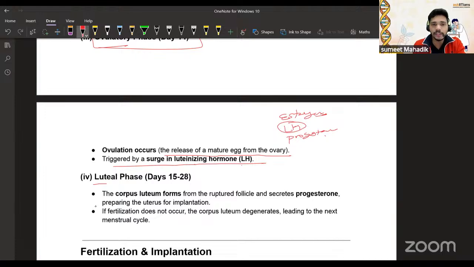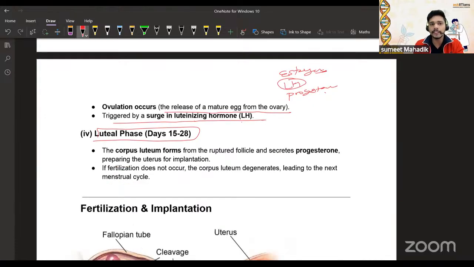Now we have the luteal phase, running from day 15 to 28. The corpus luteum: where do you get the corpus luteum? Even if the egg is not fertilized, the corpus luteum forms. It acts like a temporary gland that secretes progesterone. Further, the corpus luteum becomes the corpus albicans. The corpus luteum is a yellow-colored body.